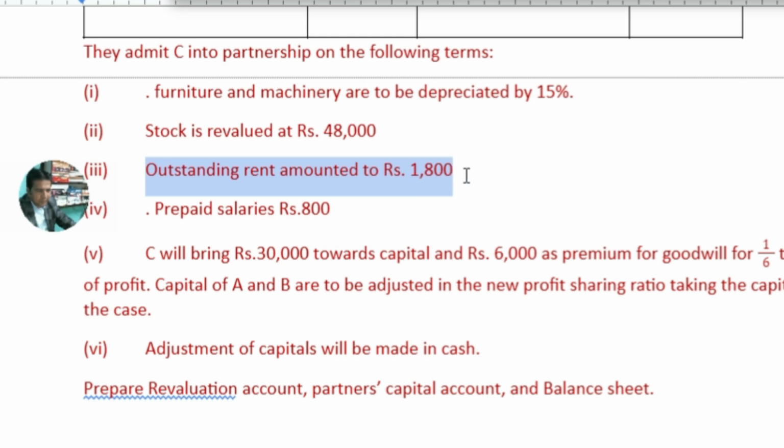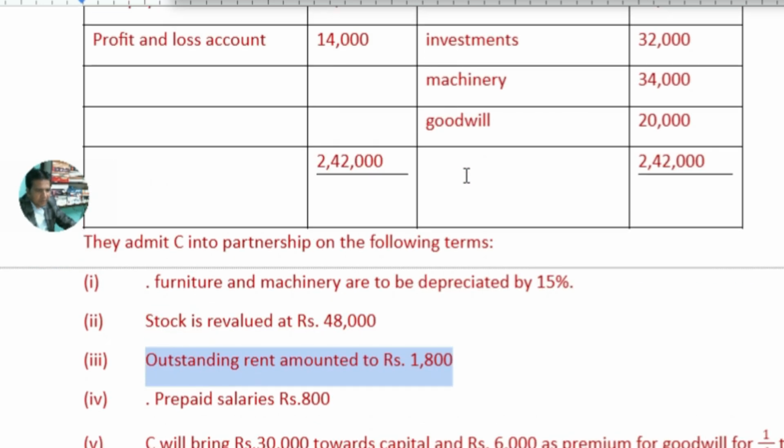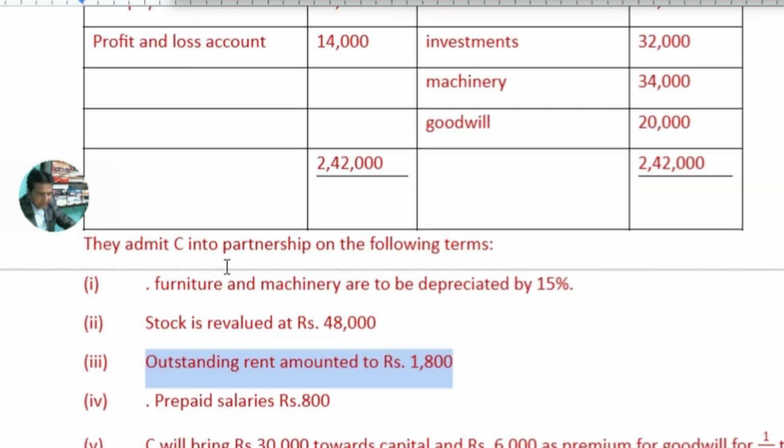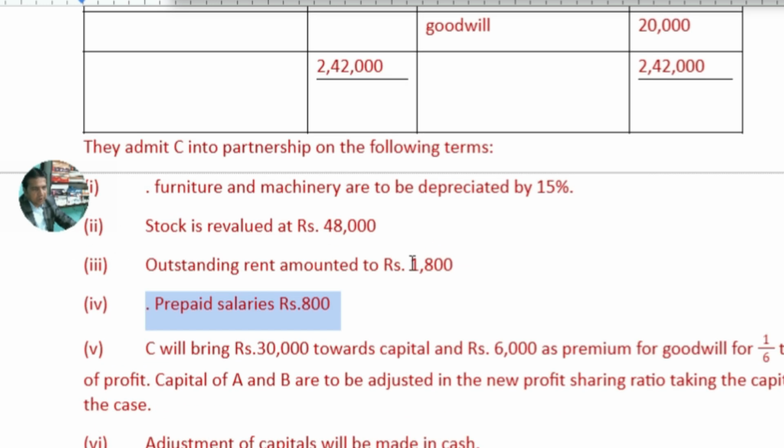So it is an increase of liability: the liability amount is increased by 1,800 in the name of outstanding rent. The asset value is increased by rupees 800 in the name of prepaid salary.